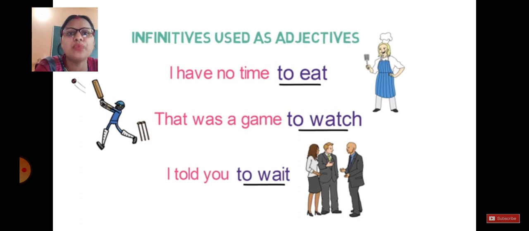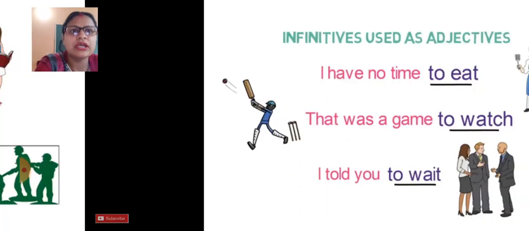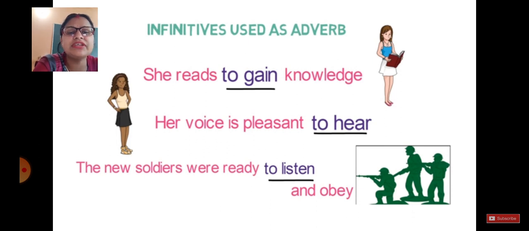I told you to wait. I told you, complete sentence: subject, verb and object. To wait becomes our adjective. Very good. Let's see the last one also. Infinitives used as adverb. Now, simply adverb means it gives you more information about the verb.